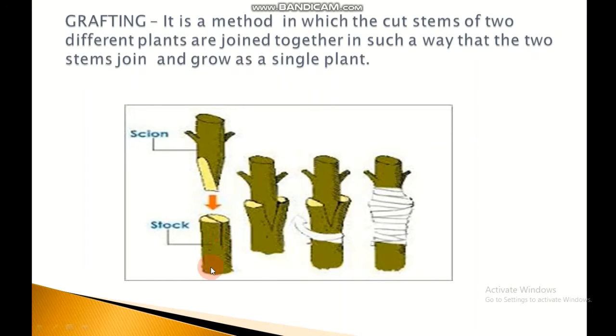The stem of the second plant to be used in grafting is also cut in a slanting way. This is the lower part of the plant, the stock. The scion is placed over the stock, fitted, and bound together tightly with a piece of cloth or covered properly. The cut soon heals, and the stock and scion of the two plants grow together and become one plant. Apple, peach, apricot and pear trees are often grafted.